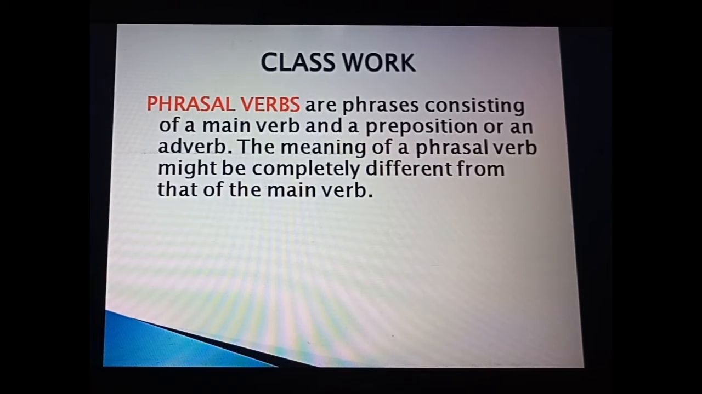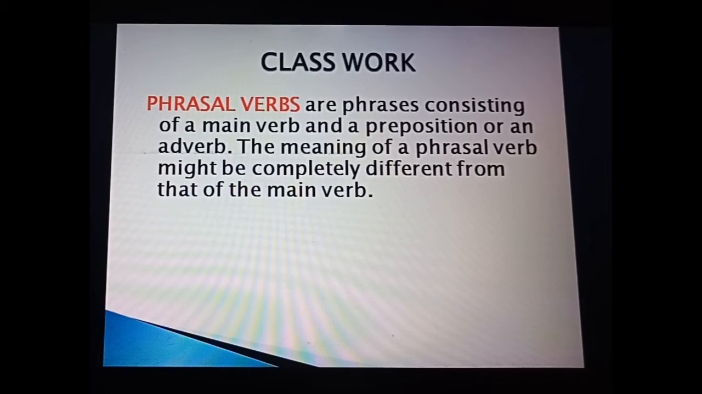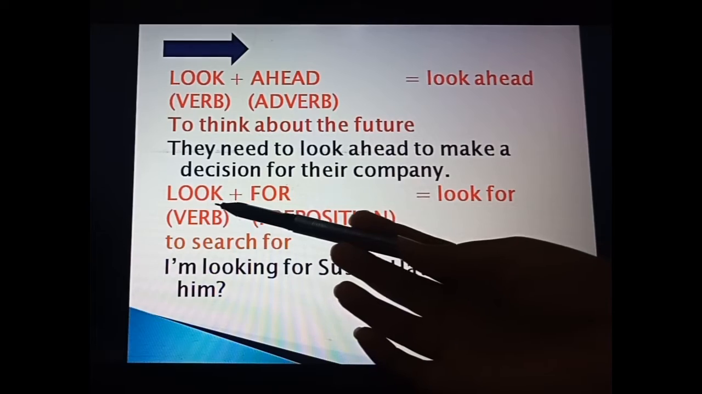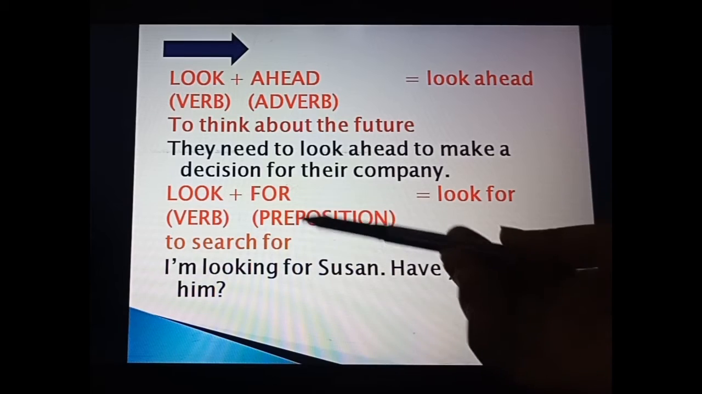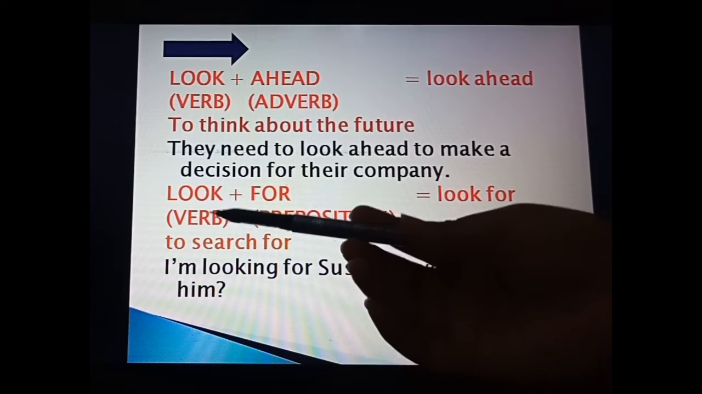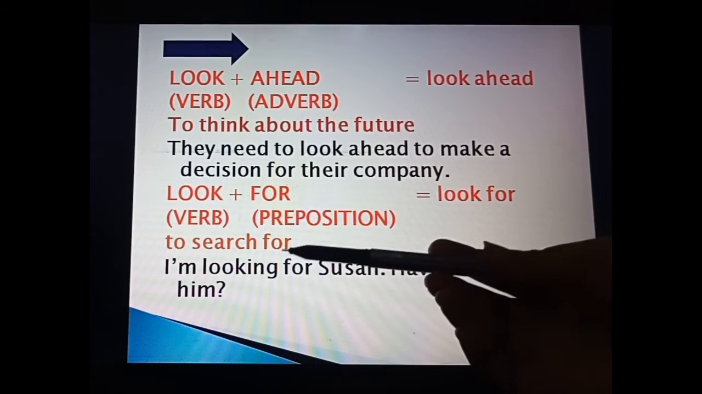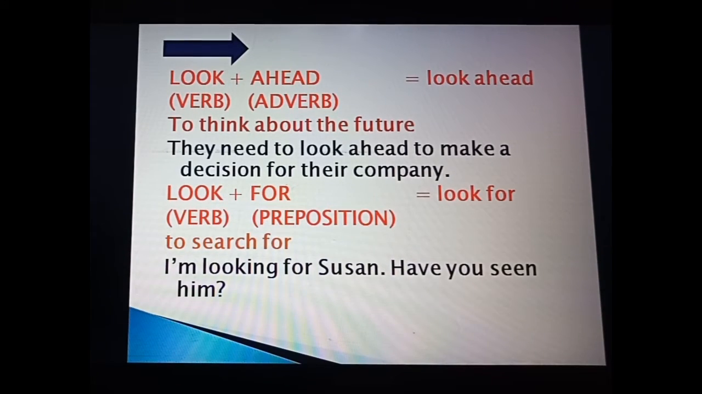The meaning of a phrasal verb might be completely different from that of the main verb, as in the earlier one that we have done. See here what we have done. Look has a different meaning, it means to watch something or someone carefully. For has a different meaning. But when we join look with for, we get the phrasal verb look for, and we get a completely different meaning, to search for. Fine, students. So like this it can happen with verbs.